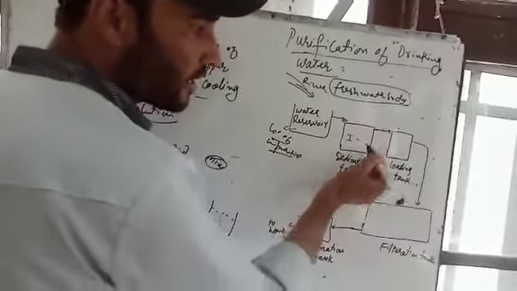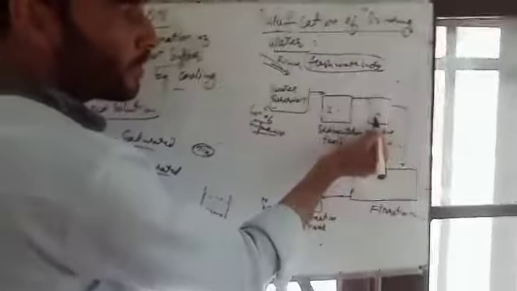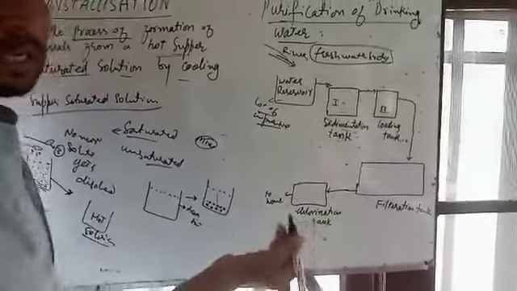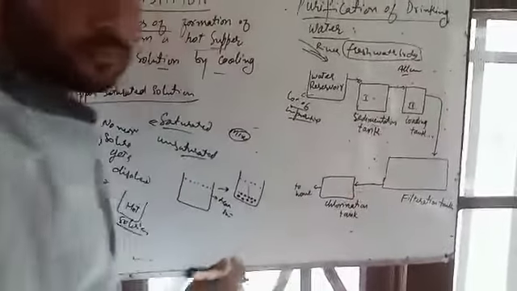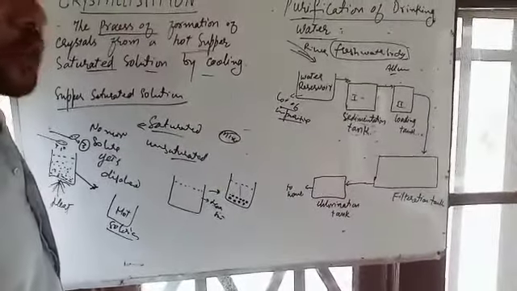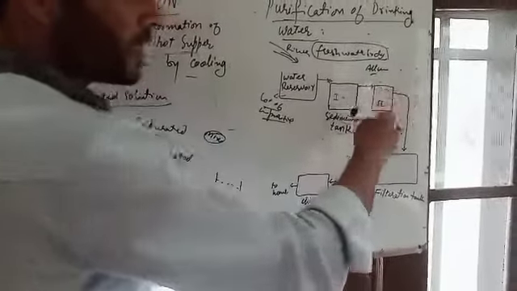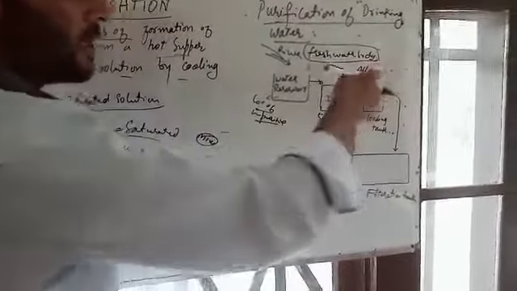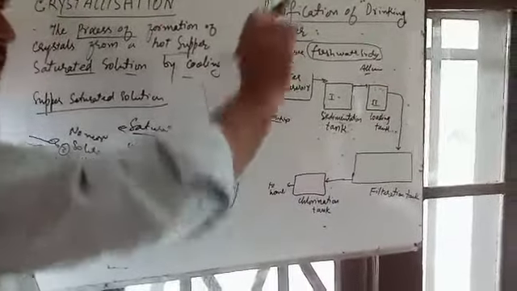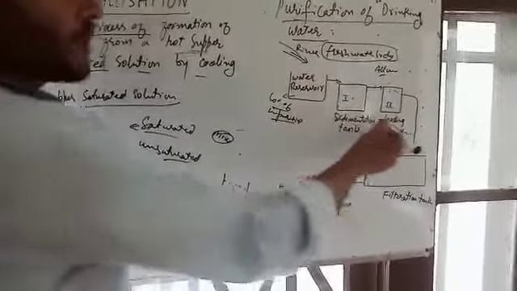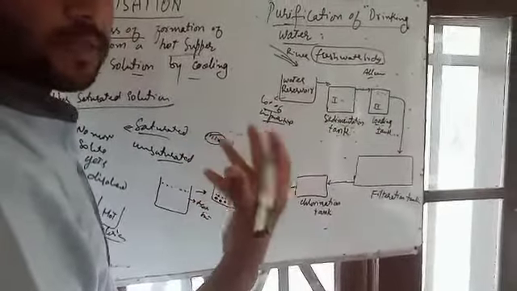Now this sedimentation tank is connected to the second tank, the loading tank. In the loading tank we add some chemicals like alum and soda lime, so that the suspended large particles get bound by the alum and settle down. This is known as the loading tank. Loading is also a technique of separating.